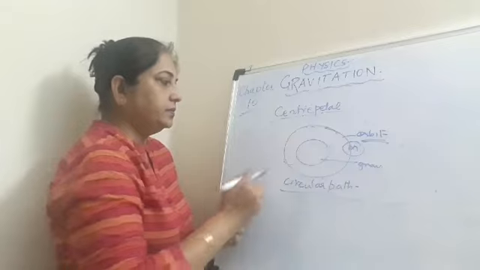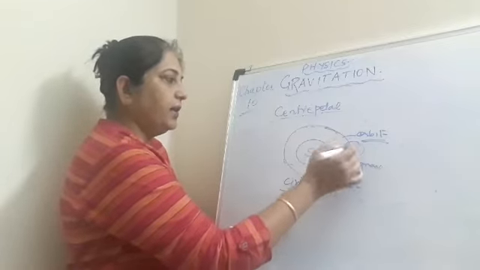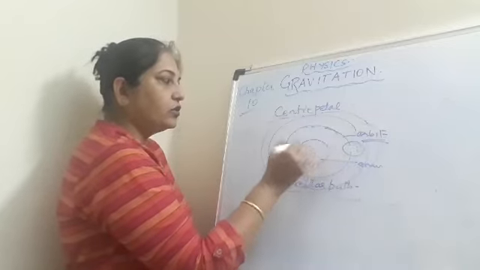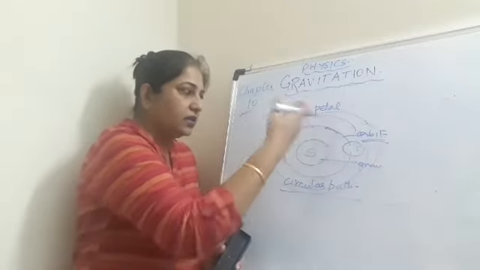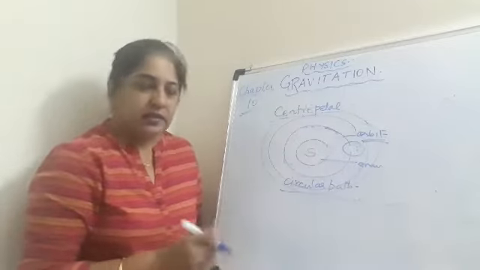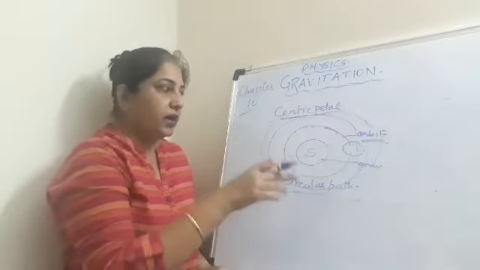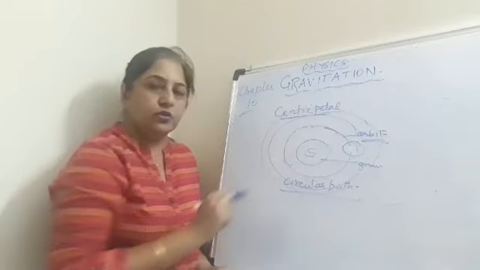If this is the sun and the planets are revolving, what is this force called which is keeping the circular motion of the planets intact? This force is called the centripetal force, which is provided by the gravitational force of the sun.